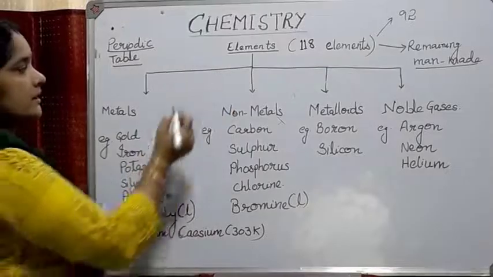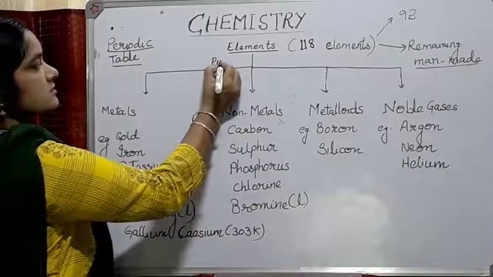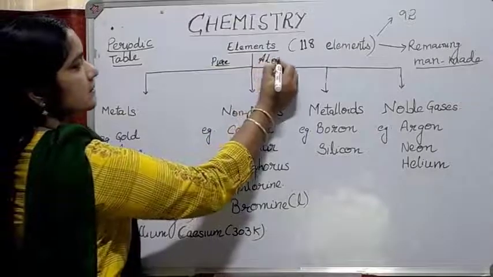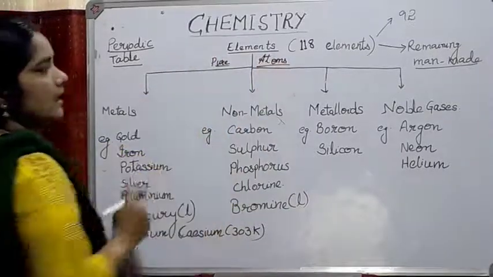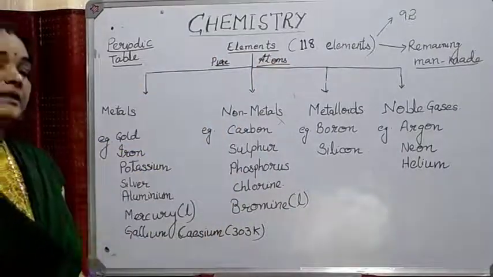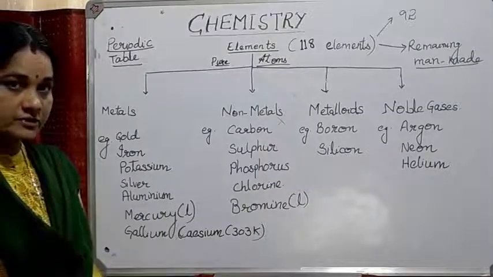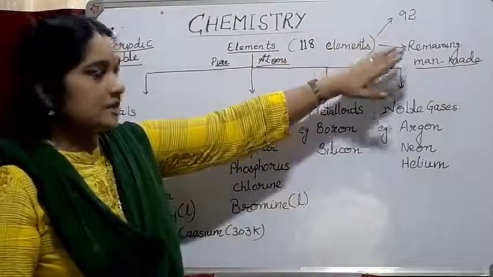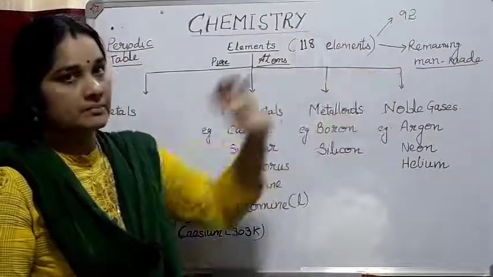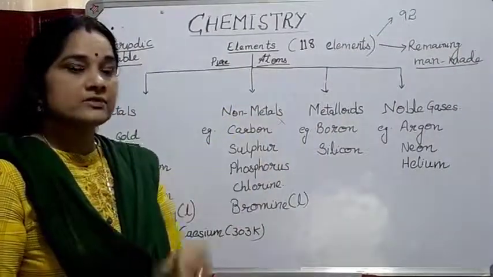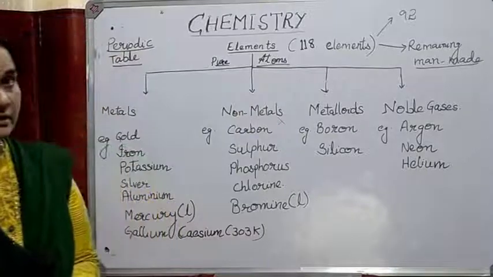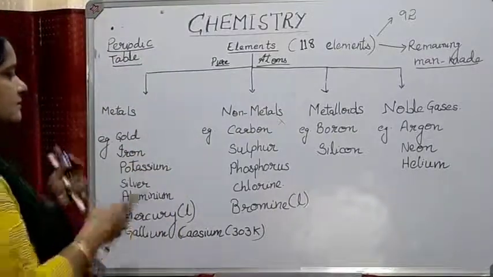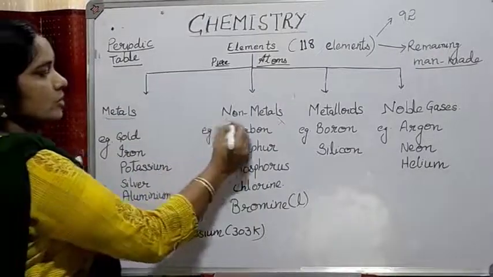Elements are pure substances, and they are made up of only one kind of atoms. There are 118 elements which have been discovered so far, and out of that 92 elements are naturally occurring and the remaining are man-made. Out of that, some of the elements are radioactive in nature. So elements can be classified as metals, non-metals,